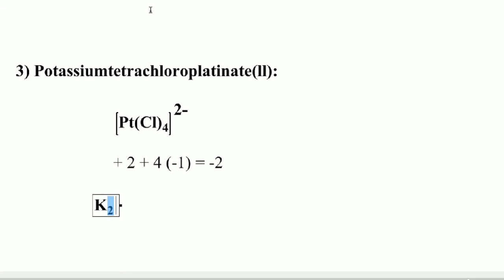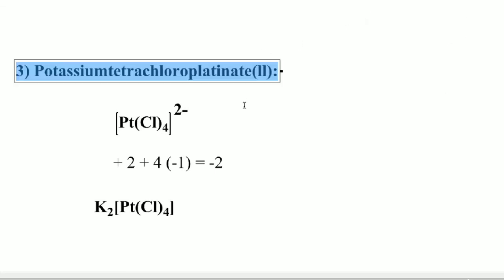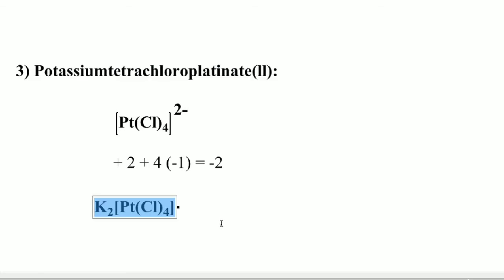Therefore, the formula for potassium tetrachloroplatinate is K2[PtCl4]. The overall charge of the compound is 0.